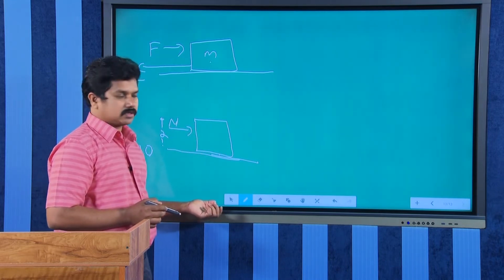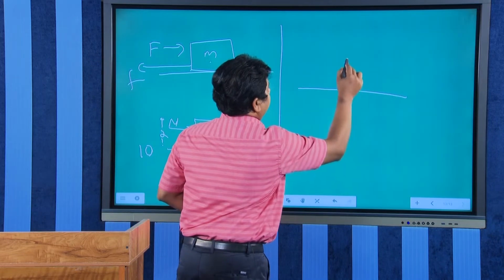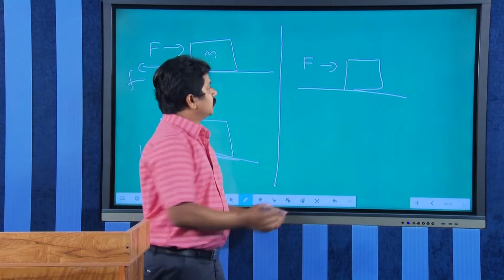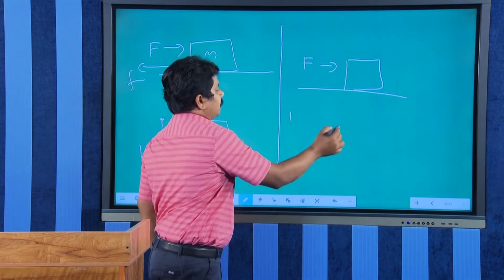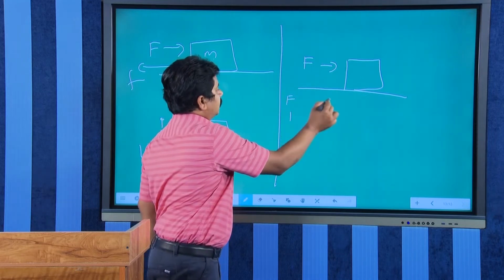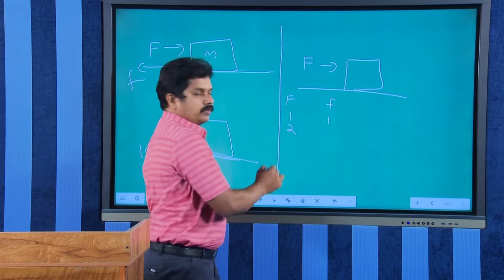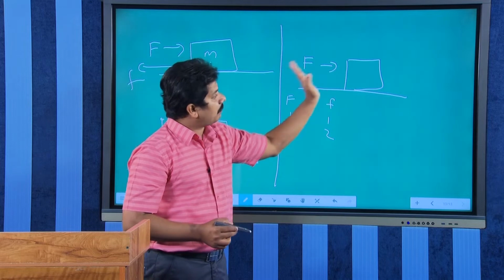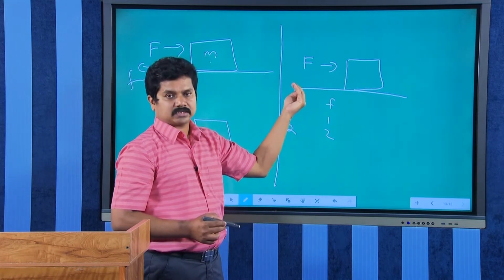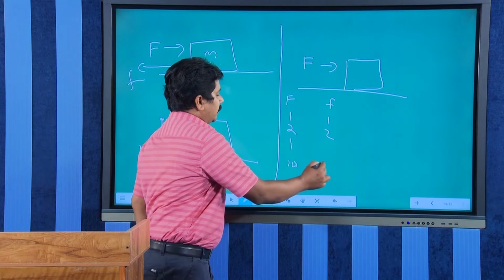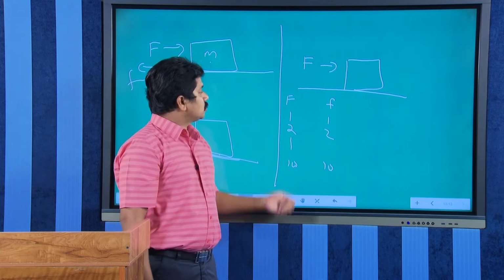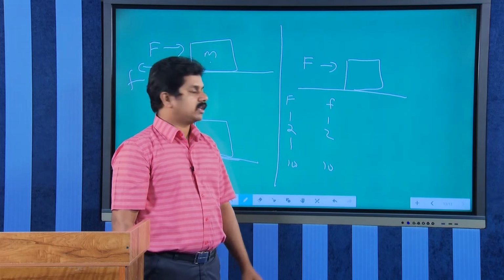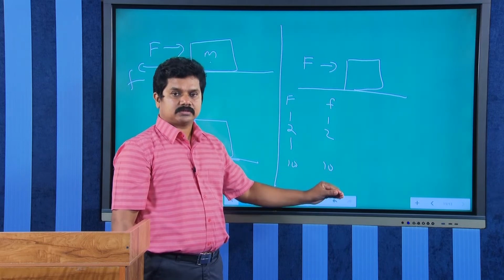That is what a frictional force is: if you apply a force on it, the frictional force will develop. If you apply 1 Newton, the frictional force also will be 1 Newton. This is the applied force, this is the frictional force. If you increase to 2 Newton, this also becomes 2 Newton. These two get cancelled, meaning applied force is in this direction, friction is in the opposite direction. Up to 10 Newton, the friction also will be 10 Newton. If you slightly increase beyond 10, suddenly the block starts moving, and after that friction remains constant.